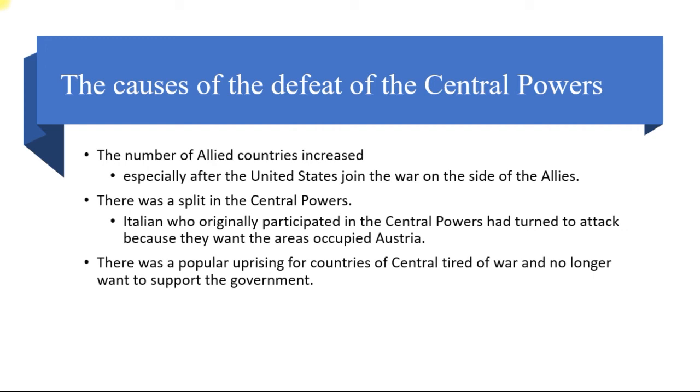The second one is that there was a split in the Central Powers. Italy, which originally participated in the Central Powers, had turned to attack because they wanted the area occupied by Austria. The third one is that there was a popular uprising in the countries of the Central Powers, as people were tired of war and no longer wanted to support the government.